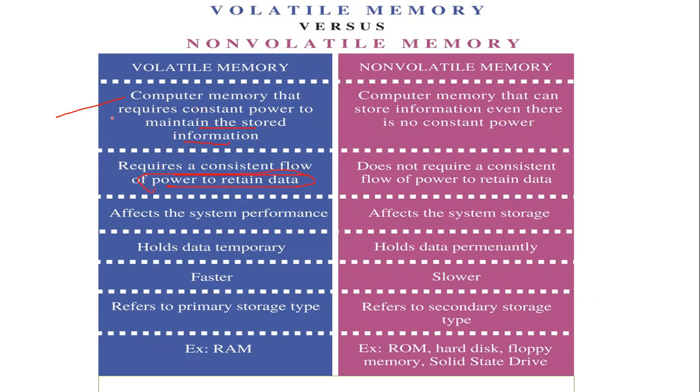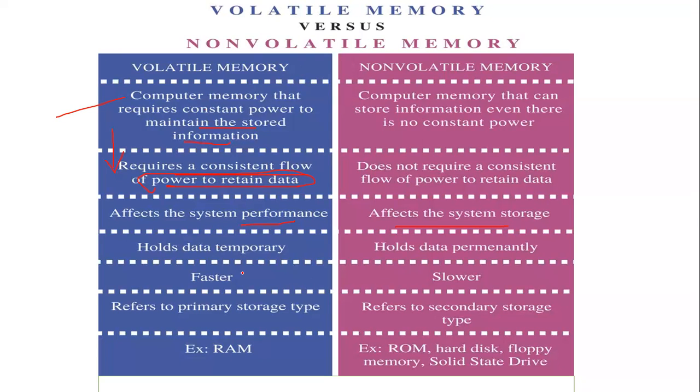So this power is required for what? Why do we require power? For retention of data. And in non-volatile memory, in order to retain the data, it is not required. Volatile memory affects the system performance in absence of power, whereas non-volatile memory, not in absence of power, but it can affect the storage. Volatile memory holds temporary data, whereas non-volatile memory holds permanent data.